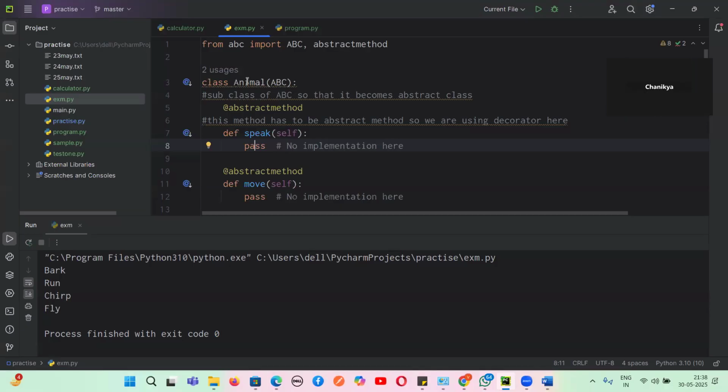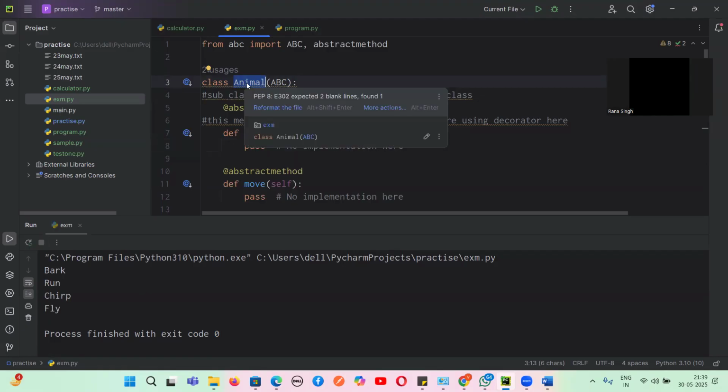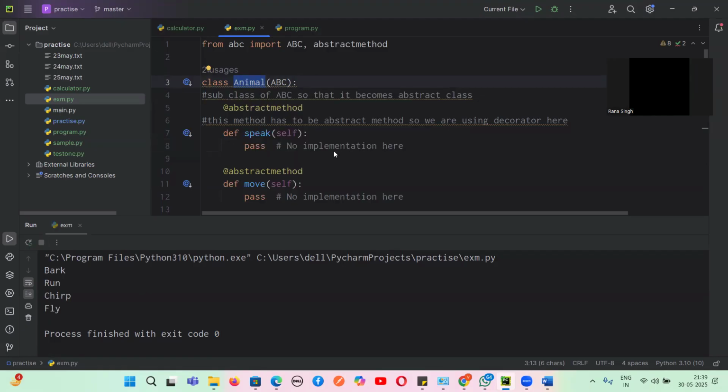And this is a class which should have one or more abstract methods. Then this is an abstract class or not, guys? Tell me yes or no. Chanakya, why is it an abstract class? It is having one or more abstract methods. Do you guys agree with me? And from this small abc module, we are importing the abstract base class and abstractmethod.